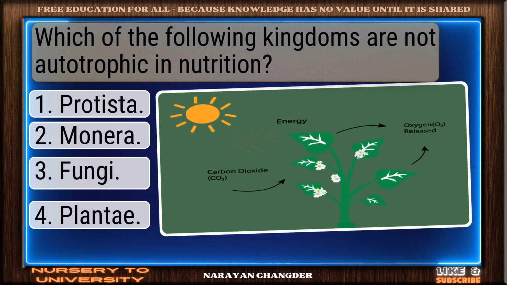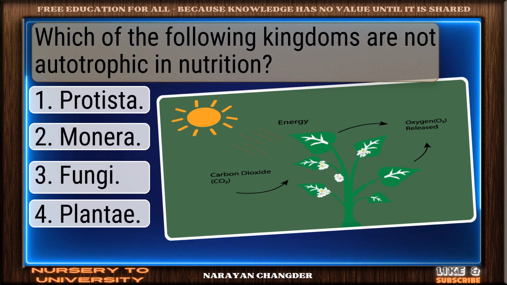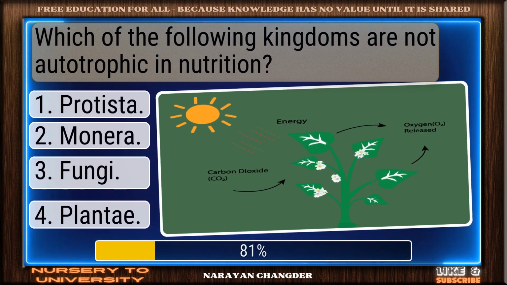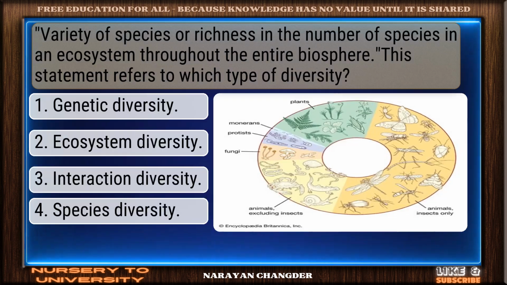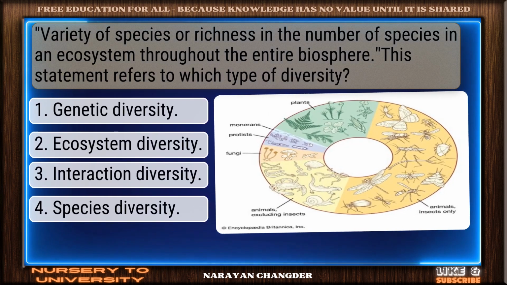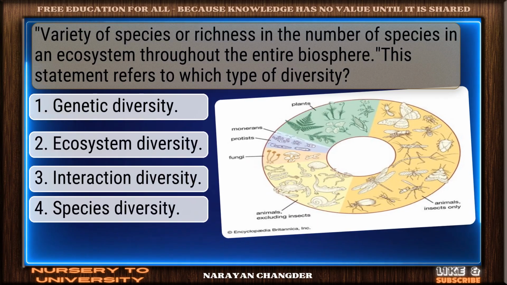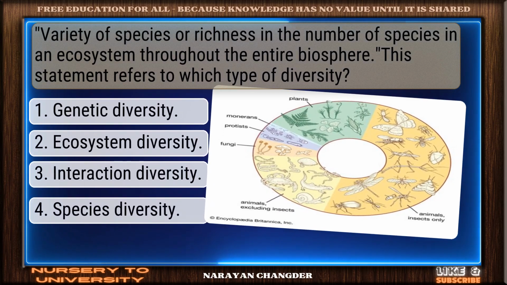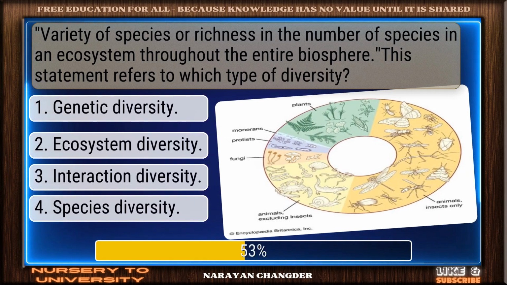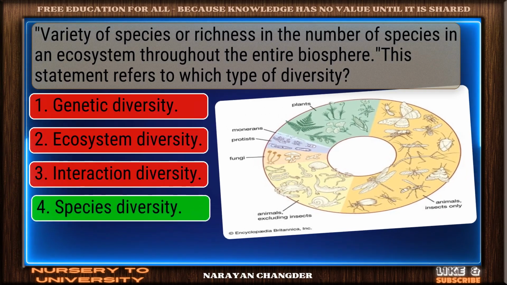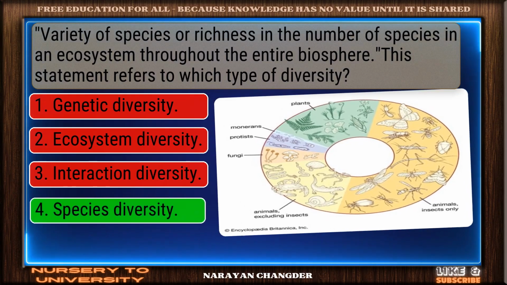Question number 16. Which of the following kingdoms are not autotrophic in nutrition? Well done. Fungi is the right choice. Question number 17. Variety of species or richness in the number of species in an ecosystem throughout the entire biosphere. This statement refers to which type of diversity? Smart move. Species diversity is an accurate answer.